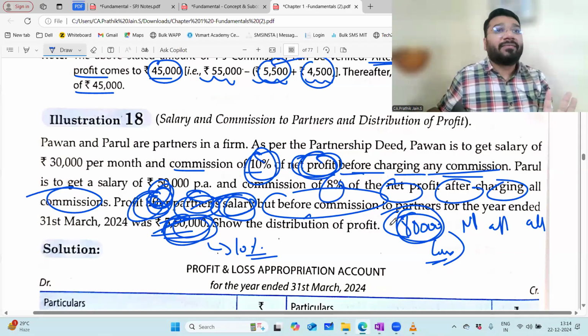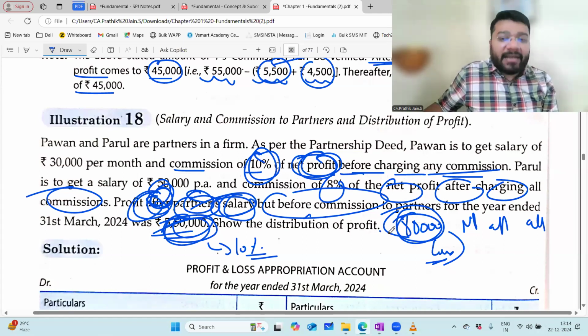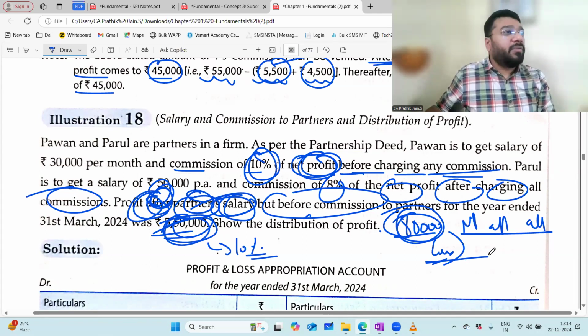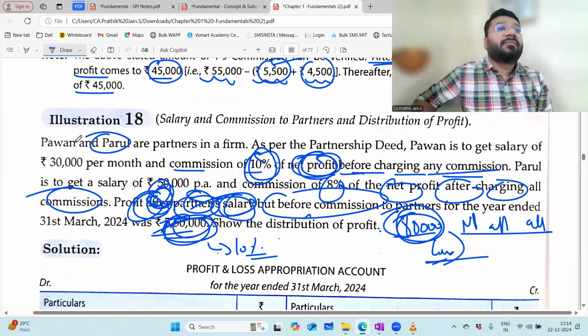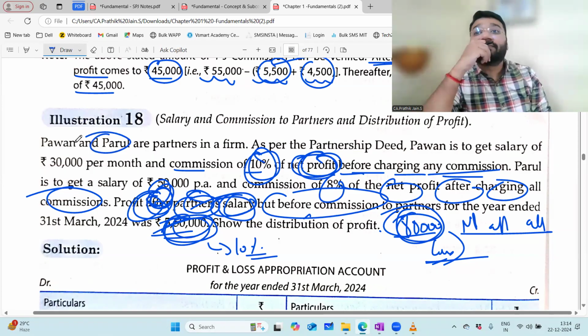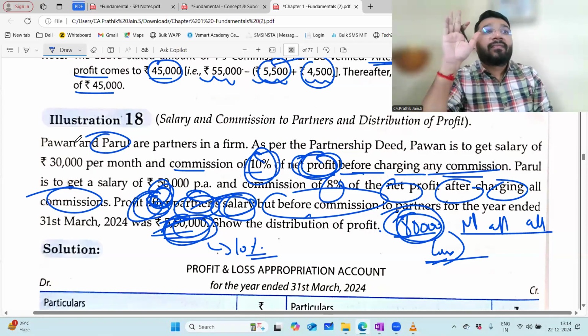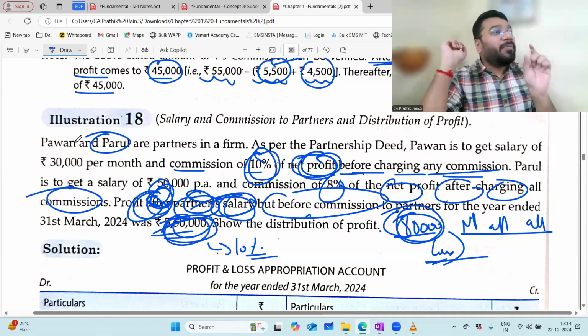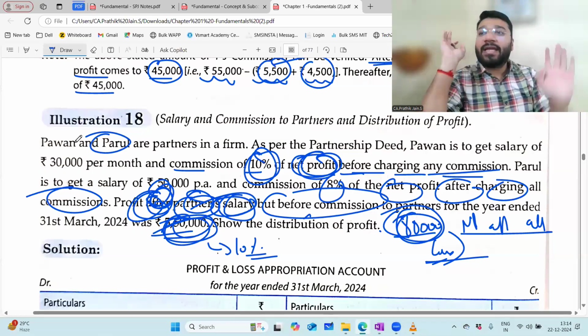The concept is clear. Same question given. With that, they're given 8 lakh is the net profit after all commission. What are you required to calculate? Par rules commission. To solve this answer, how long do you need if you're clear with the concept? Very simple. 8 lakh into 8%. How much time you need to multiply this? That much time is enough to get the answer. Because 8 lakh into 8%, 64,000 is the answer.